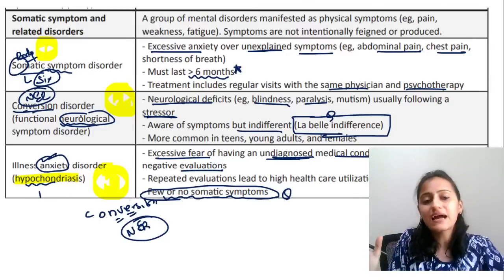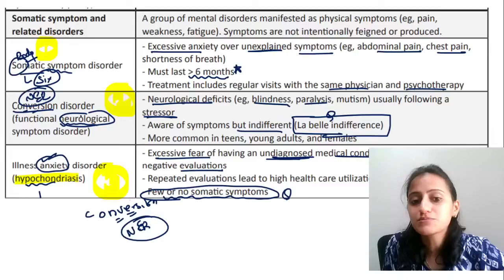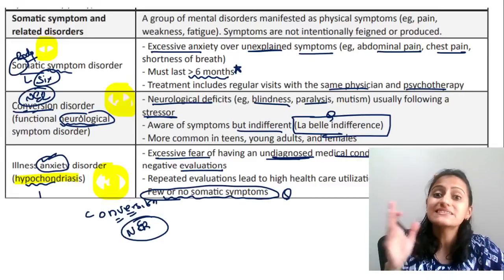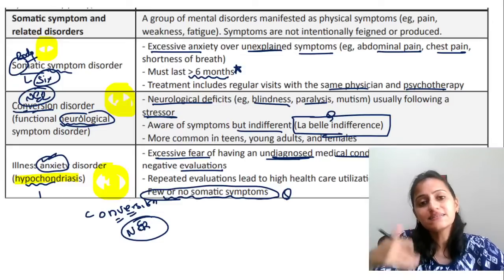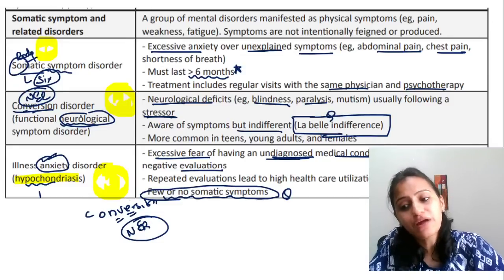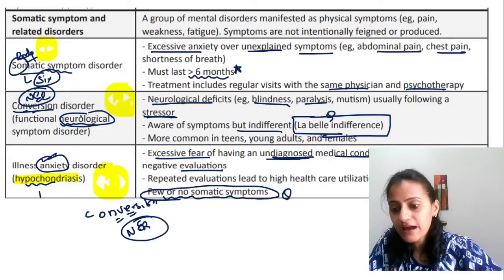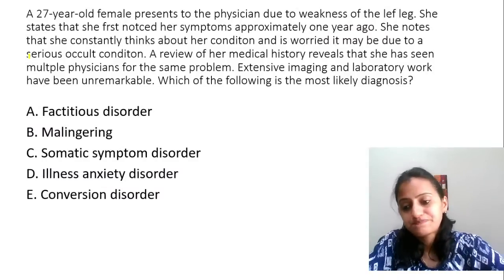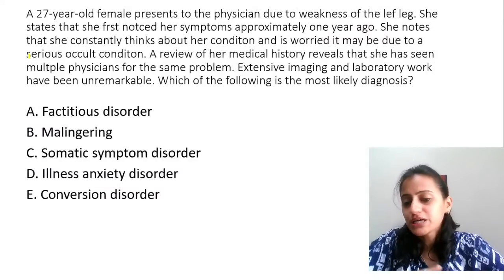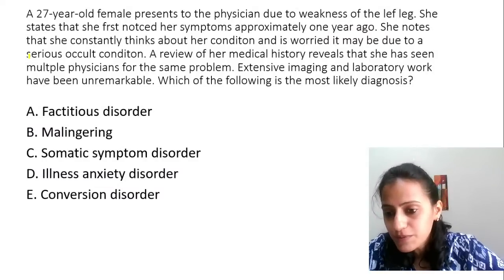Somatic means the entire body; there are multiple symptoms. Conversion is neurological, following a stressor. Illness anxiety is being anxious about having a serious disorder. Now, let's try solving this question. What do you think would be the answer to this one?